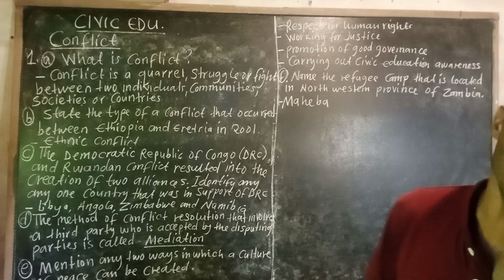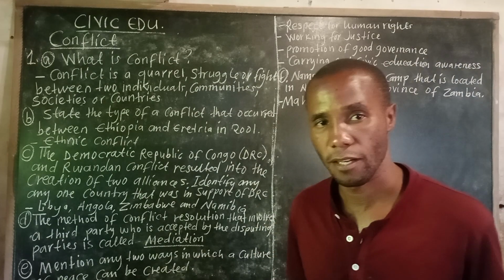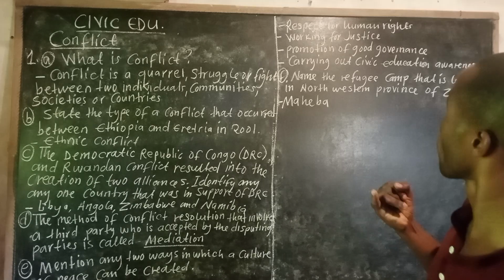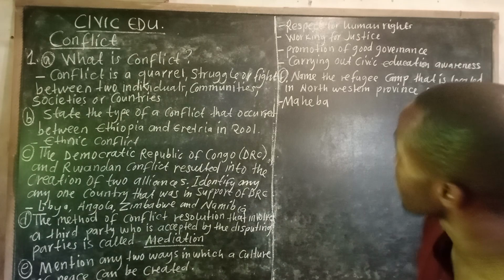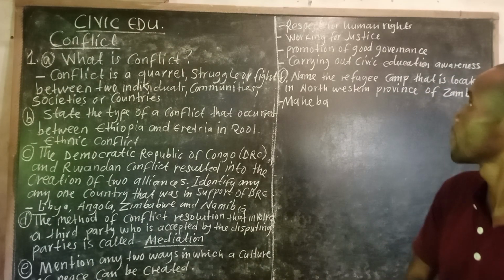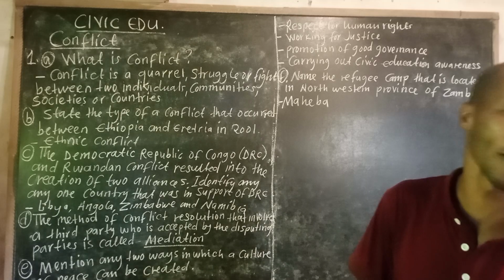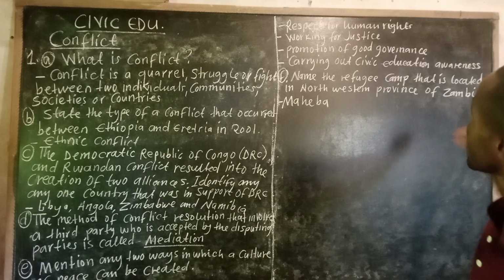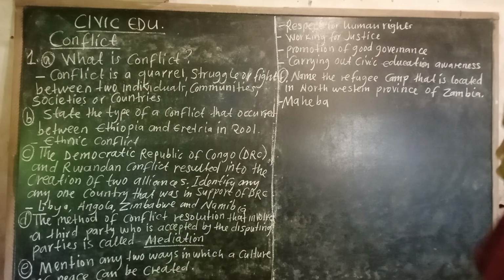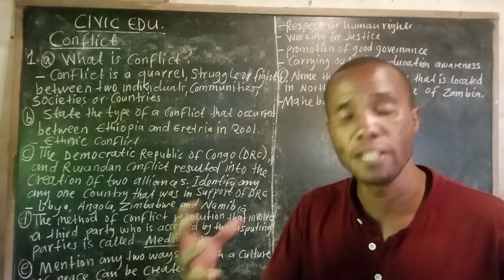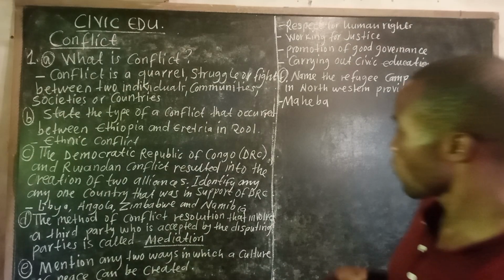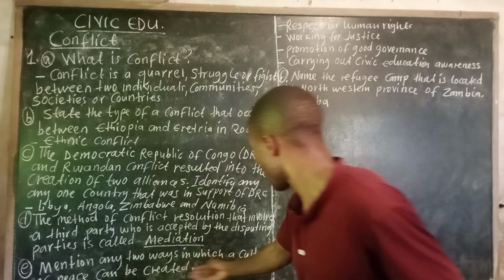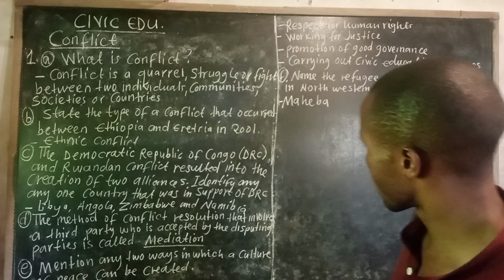If there is respect for human rights, working for justice, promotion of good governance, carrying out civic education awareness, when all these things are put in place, there will definitely be a culture of peace.